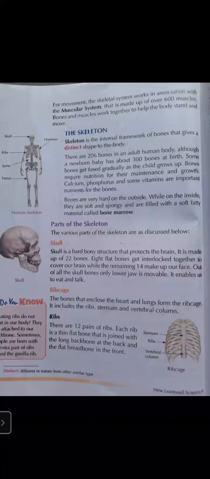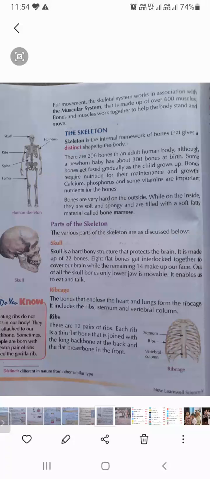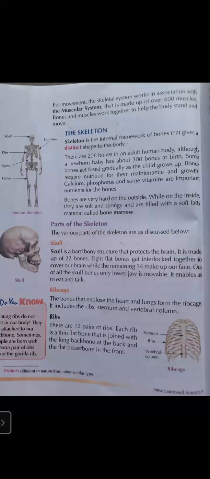No other part is movable in our skull other than the lower jaw. When we are eating or talking, just look at our face. Only our lower jaw is movable. We can move it up and down, only our lower jaw, no other parts. It enables us to eat and talk. So students, this is our skull.